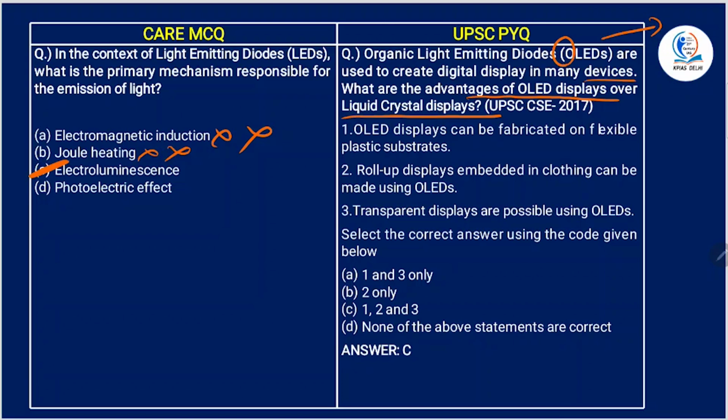Alright. Now, OLED displays can be fabricated on flexible plastic substrates. This is correct. Roll-up displays embedded in clothing can be made using OLEDs. Yes, this is also correct. Transparent displays are possible using OLEDs. This is also correct. So all the three statements are right.